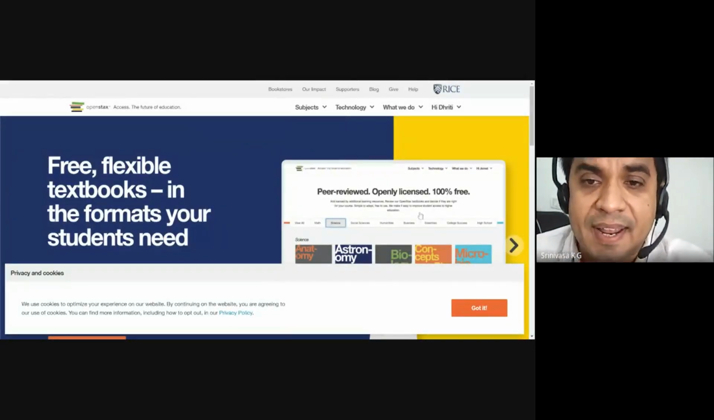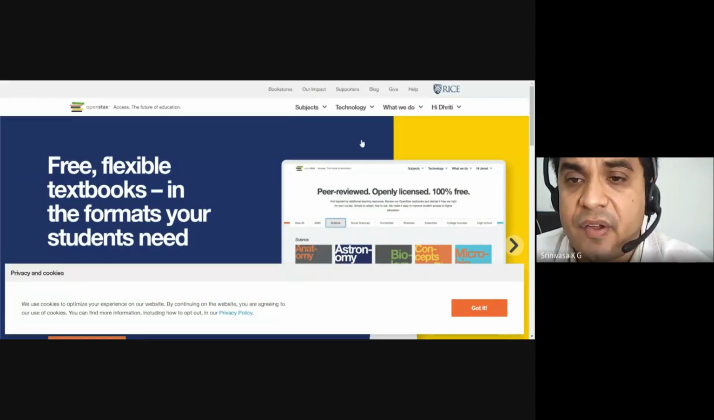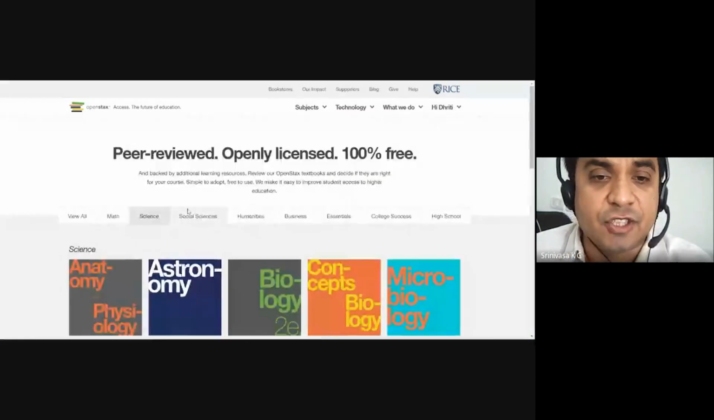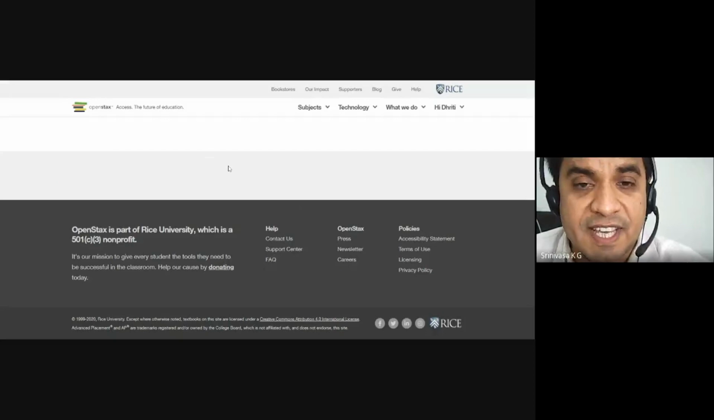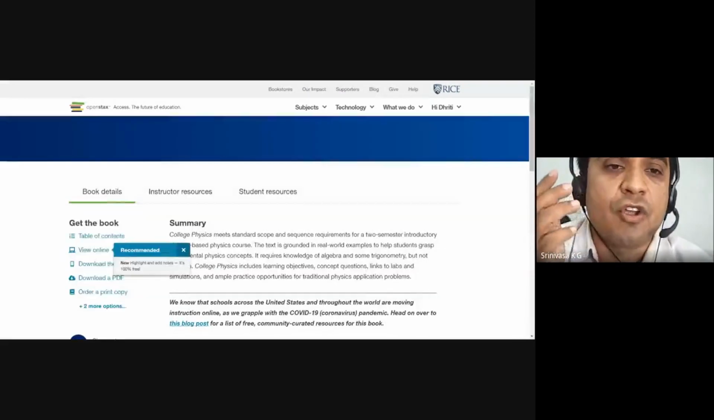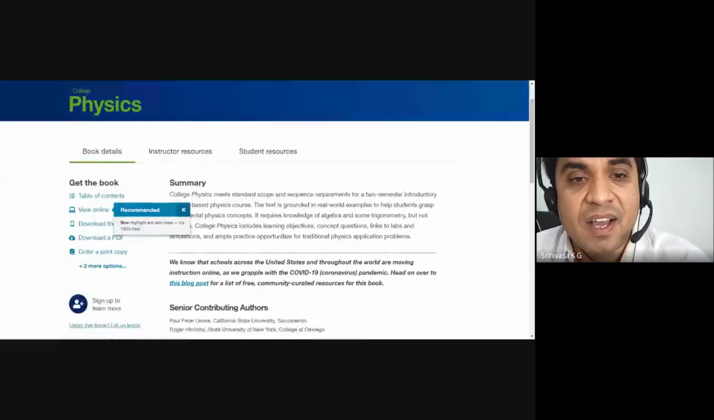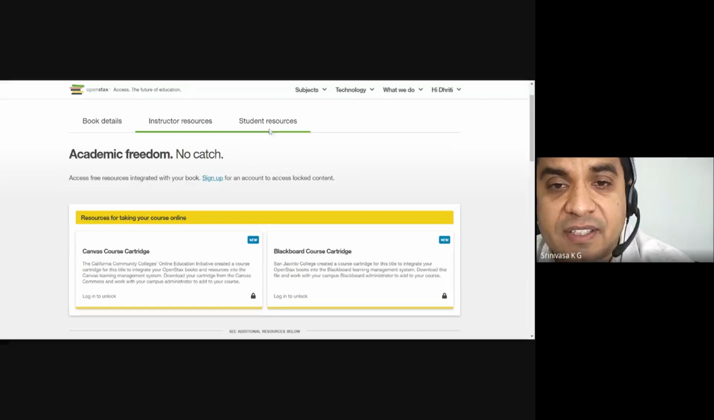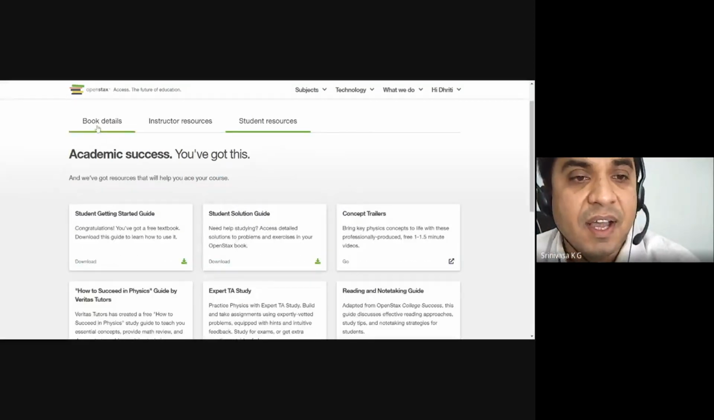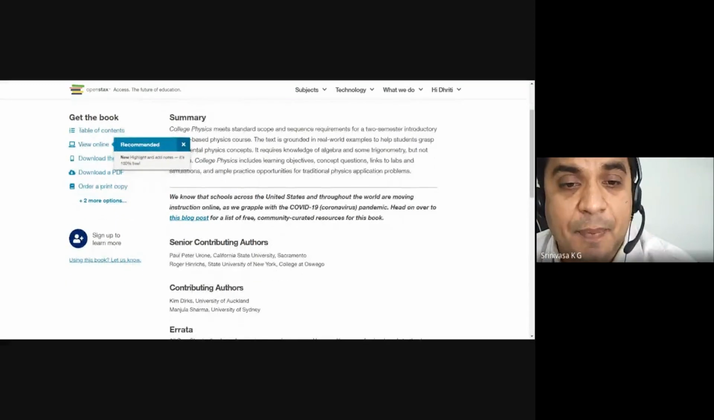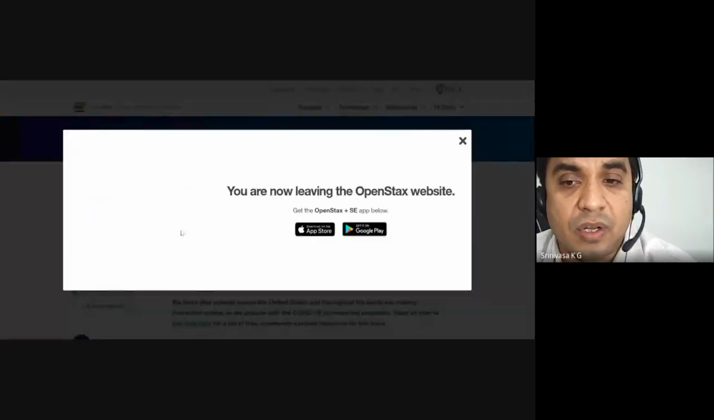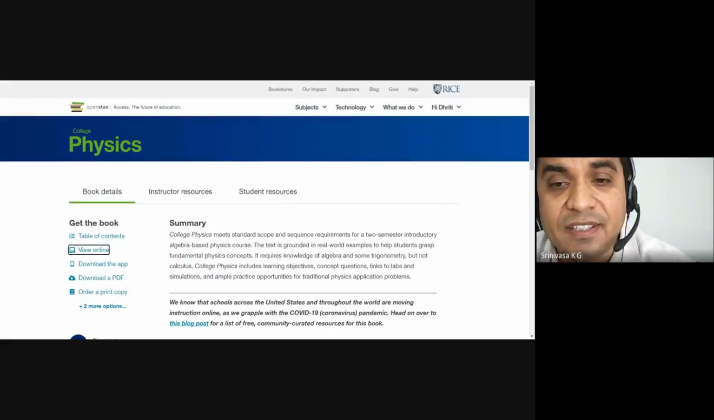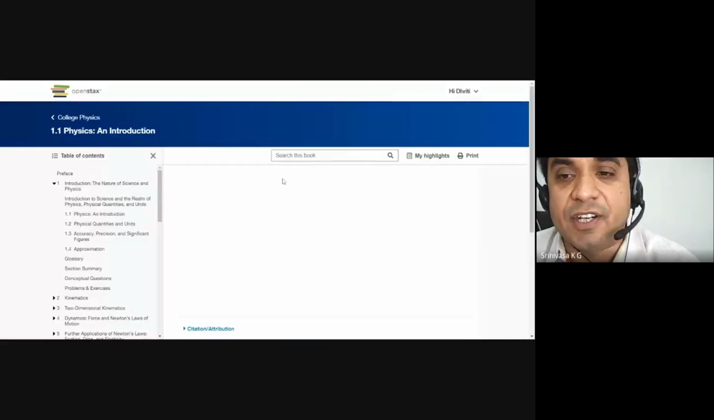So now, for example, I can go for a technology. I will go to some science book. There is a book on physics, right? So you can give this book to the students. There are some instructor resources, free resources, sign up for access to the book. Then there are student resources and the book details. For example, I will just go to, sorry, you have a download. You can see online, students can go through online, physics and introduction.